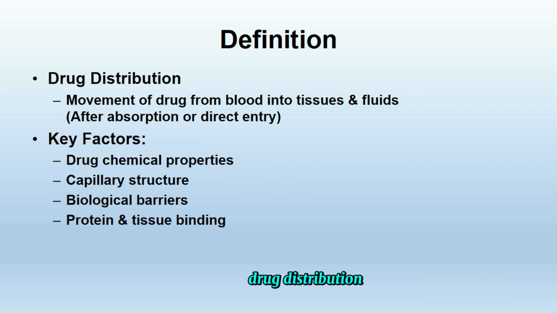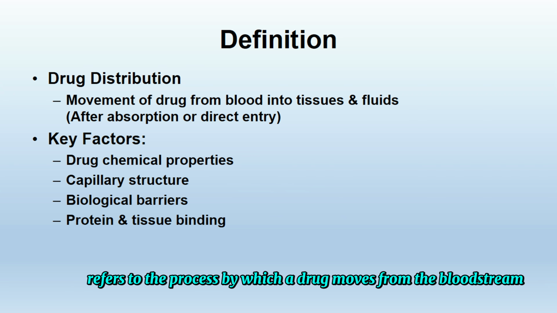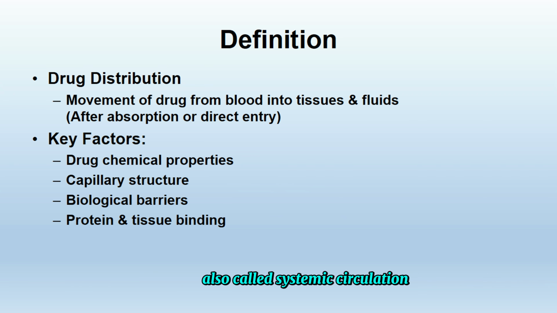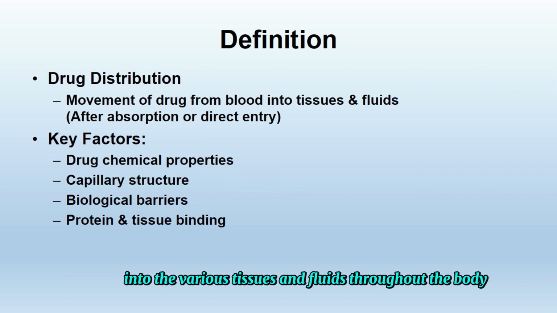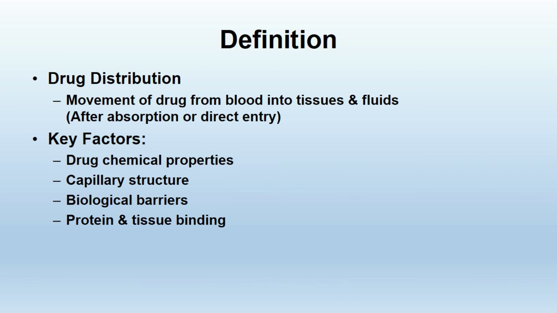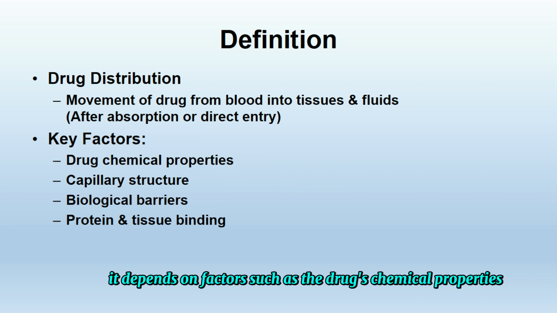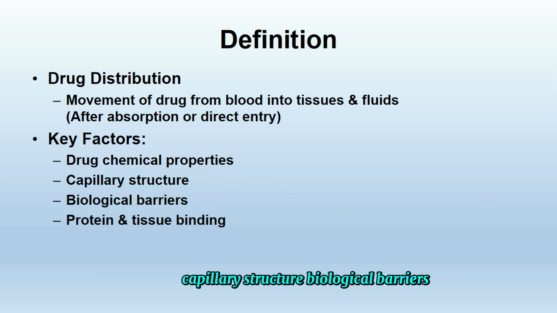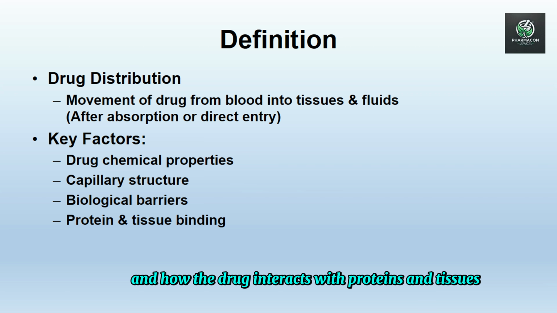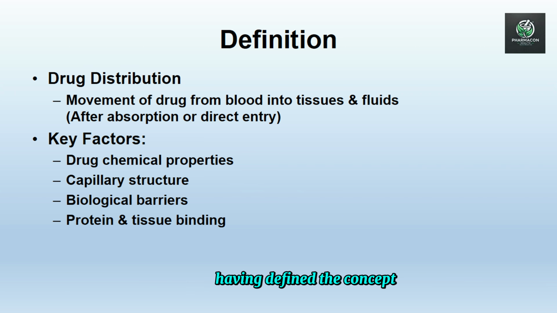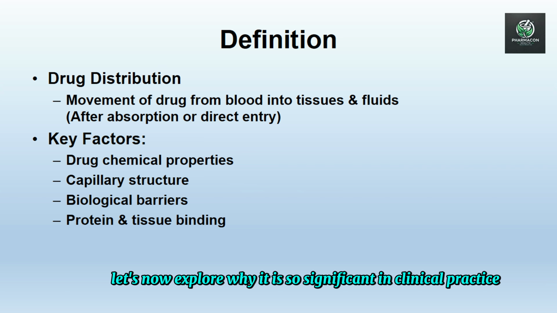Definition: drug distribution refers to the process by which a drug moves from the bloodstream, also called systemic circulation, into the various tissues and fluids throughout the body. This occurs after the drug is absorbed or administered directly into circulation. This movement is not uniform. It depends on factors such as the drug's chemical properties, capillary structure, biological barriers, and how the drug interacts with proteins and tissues. Having defined the concept, let's now explore why it is so significant in clinical practice.